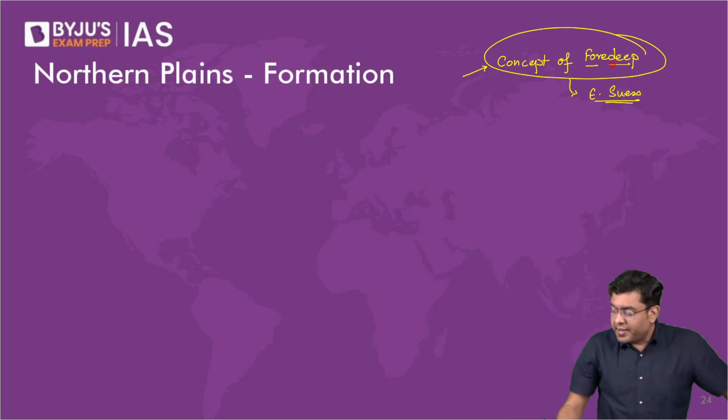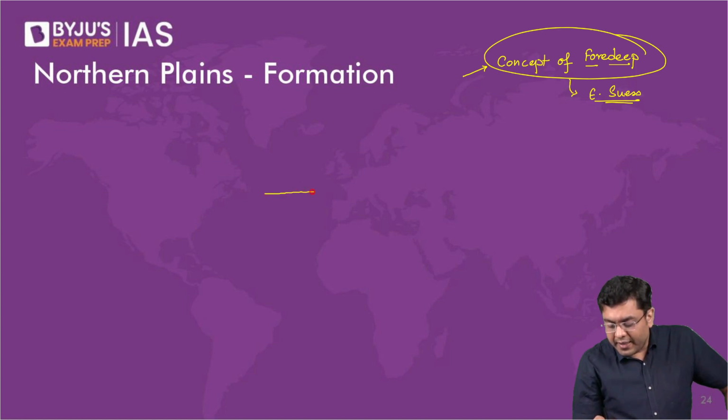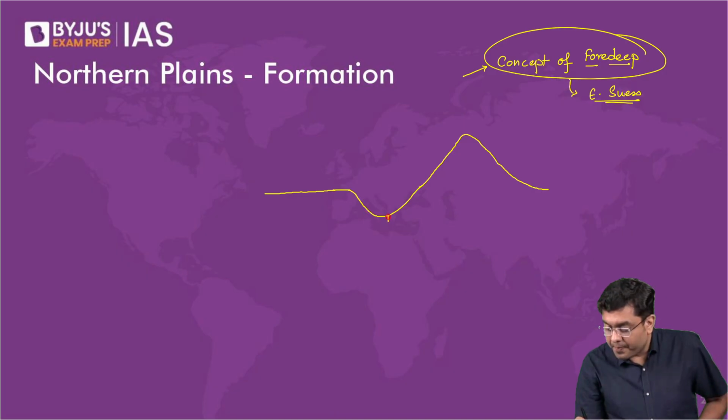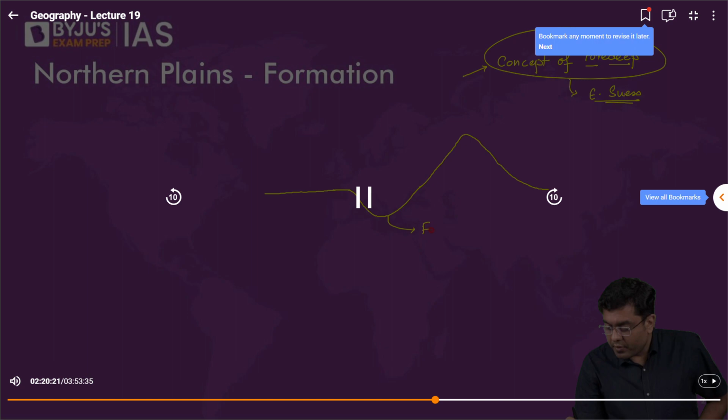So he said that look, here, let's suppose the Indian plate colliding, you had the region of the Peninsular Plateau, which was already in existence. Peninsular Plateau would consist of very hard rocks. Now, the folding would have happened, creating the Himalayan ranges. And then here, the foredeep.